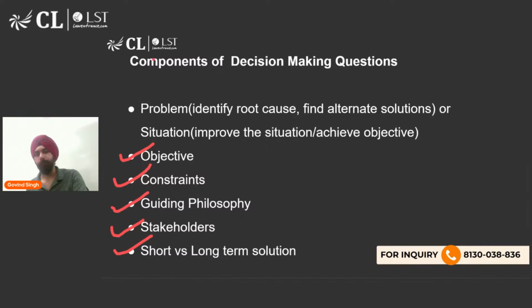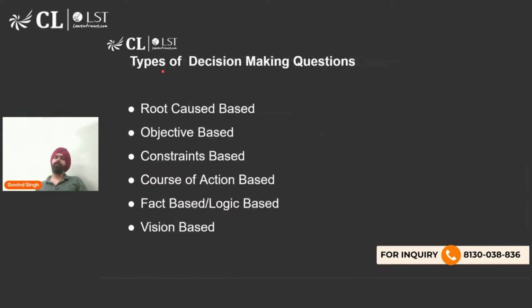Let's proceed then. Now, the types of decision making questions. Now we understand what are the components of a decision making problem. So, what are the types of questions? These are the examples that you would also see in the 2024 paper. I have the paper for you, and we would be solving the problem which was asked in the 24 paper, and then three, four other small problems so that we can solidify our concept. But let's look at the types of decision making questions.